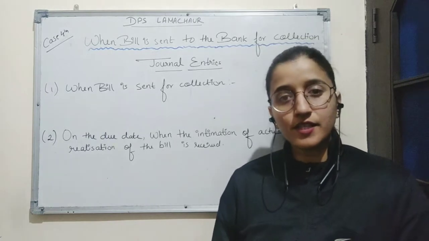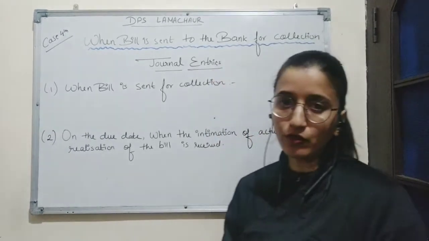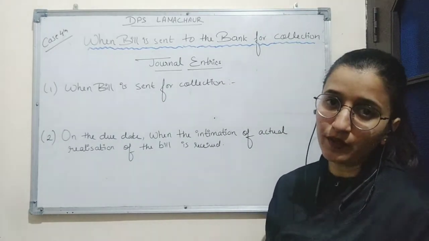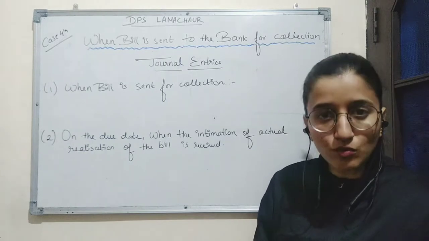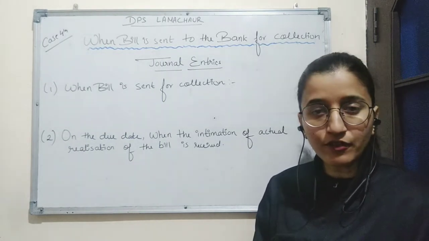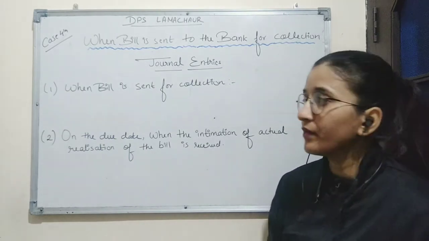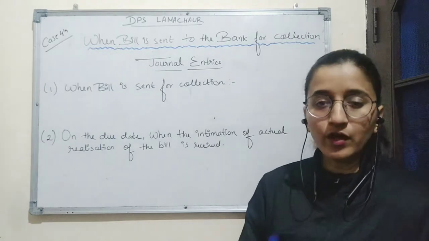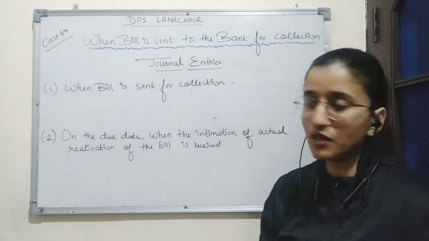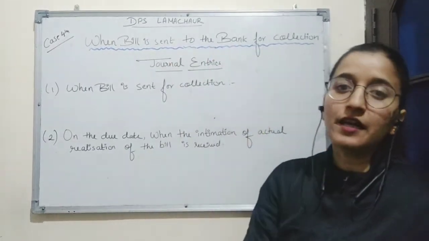As in the previous session, we have discussed the third case of accounting treatment of bills of exchange, which was regarding negotiation of bill, where we have studied the two modes of negotiation. First was negotiation by delivery and second was negotiation by endorsement. So today in this session, we'll be continuing with the fourth case of accounting treatment of bills of exchange, which is when bill is sent to the bank for collection.